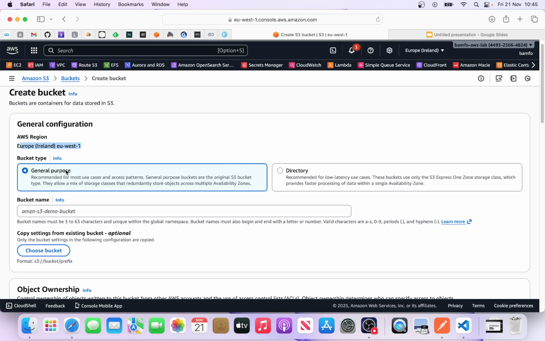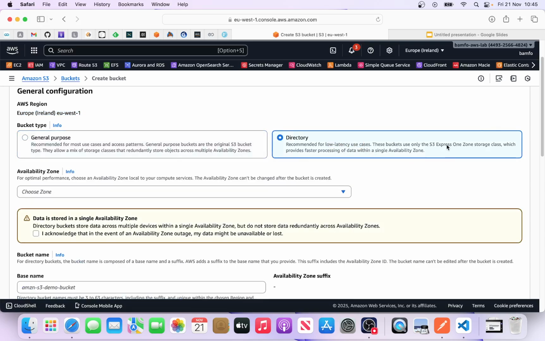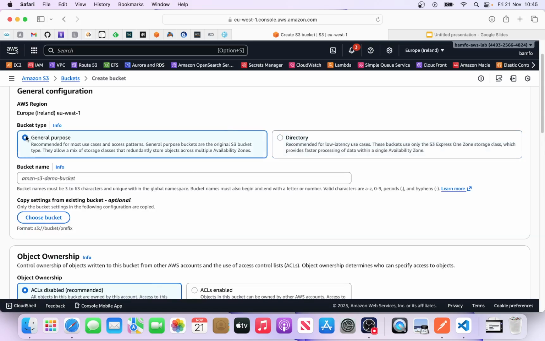On the bucket type, general purpose is the most frequently used one. And we have directory. With this one, if you want to achieve low latency, you also have what we call the one zone storage class, but mostly used is the general purpose. The name of the bucket has to be globally unique. What do I mean by this? The name that you provide has to be a name that doesn't exist anywhere in the world, not just your account, across the world. The name shouldn't exist.